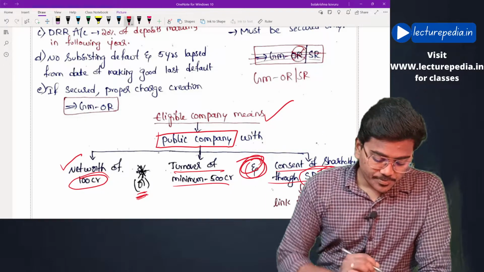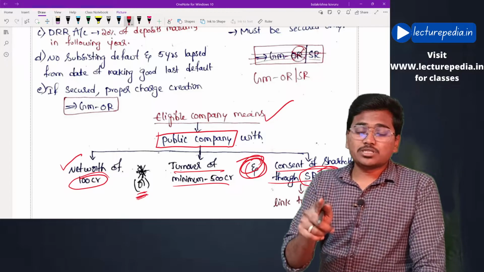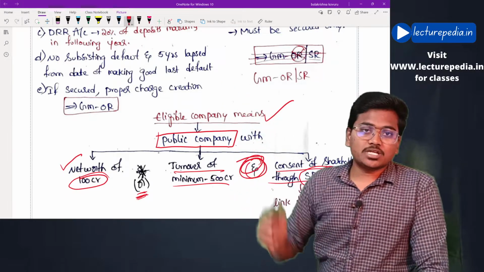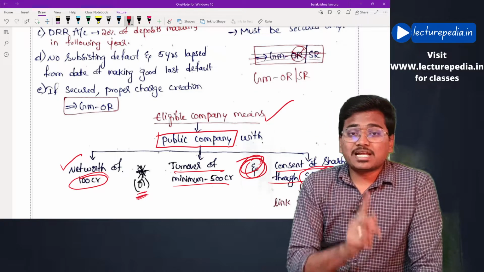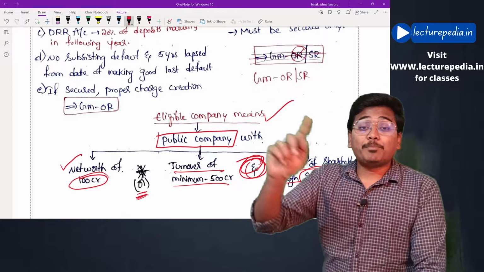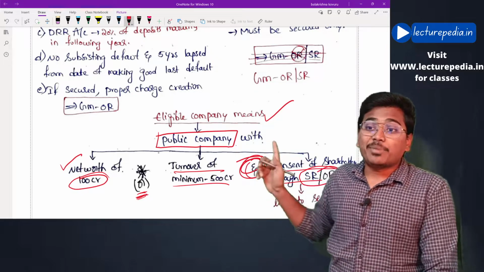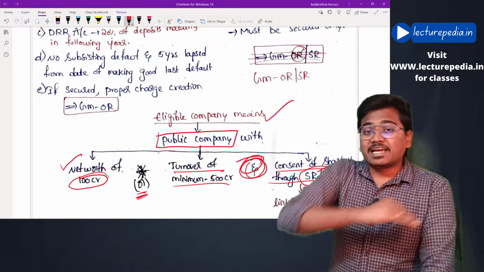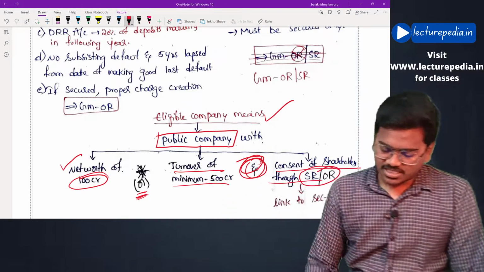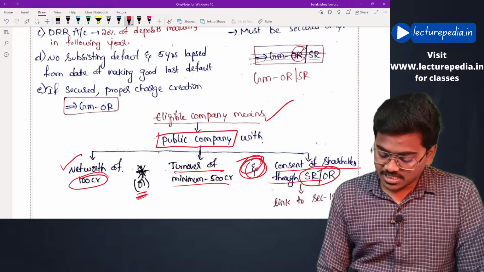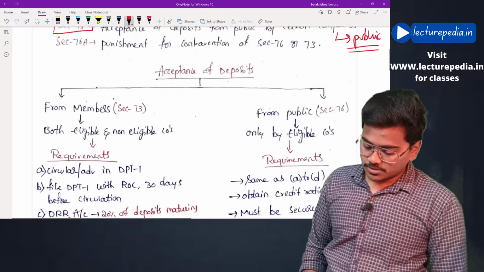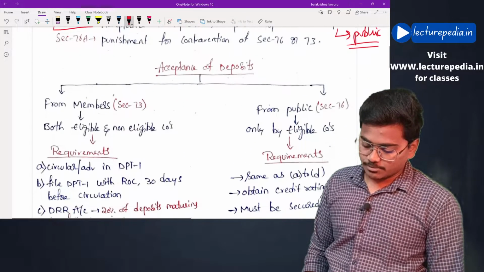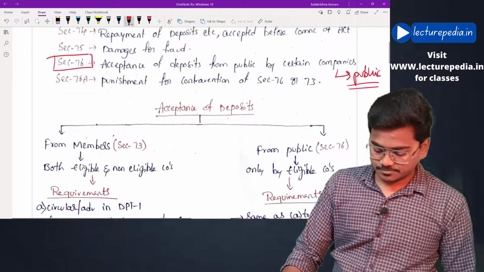Eligible for what? Eligible for raising deposits from public. Here you should remember that a private limited company cannot raise deposits from public. Why? Because a private limited company can never be an eligible company. The first condition for an eligible company is that it must be a public company. Hope this is clear. Now once we understood this eligible and non-eligible companies, let us come to this chart.